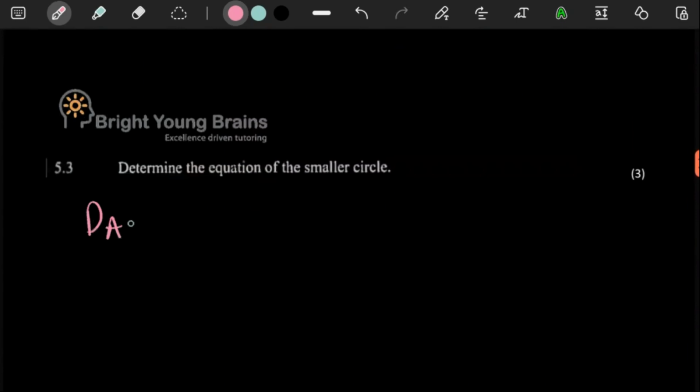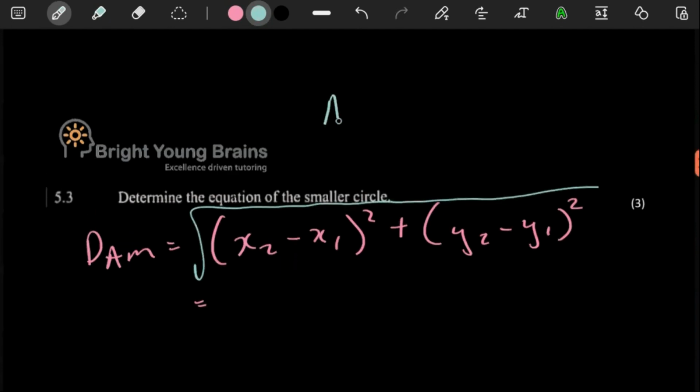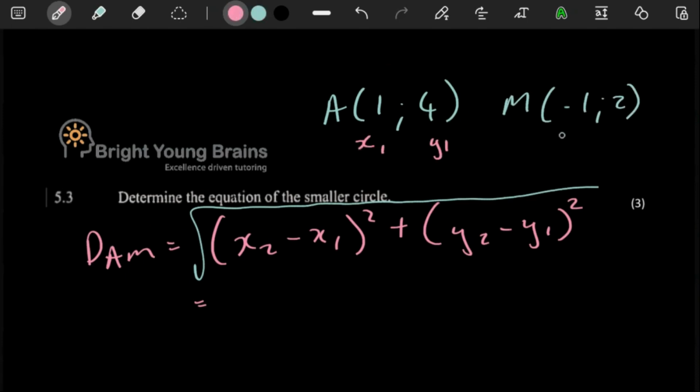The distance of AM, it's like x2 minus x1 squared, y2 minus y1 squared. Remember with the distance formula, these are interchangeable. If you swap these, you can also just swap those. And this is under a square root symbol. So here A is 1 and 4. M, it's negative 1 and 2. So with this being said, this is like x1, y1, x2, y2.